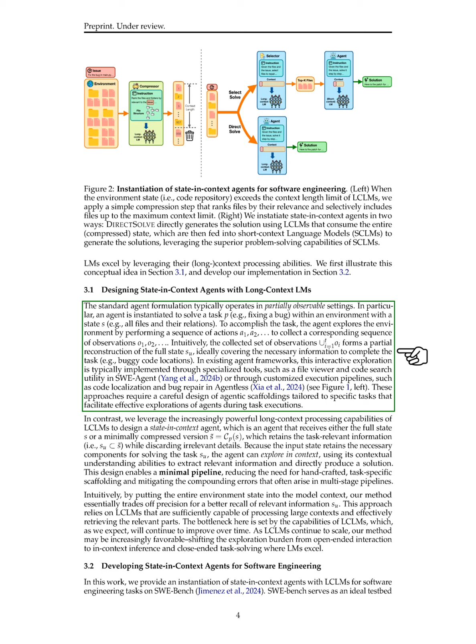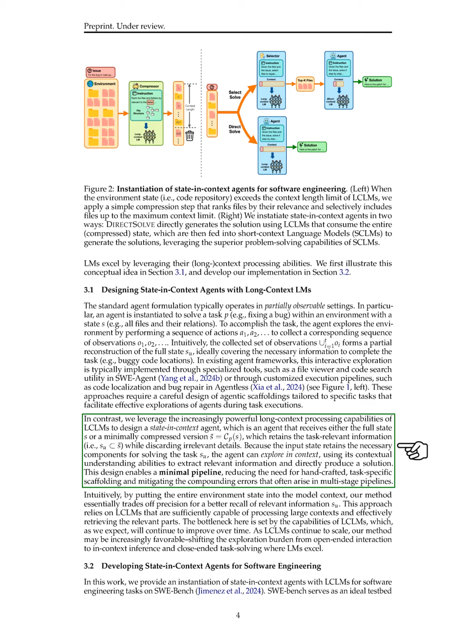In our standard agent formulation, we typically work in partially observable settings. An agent is created to solve a task, like fixing a bug, within an environment defined by its state, which includes all files and their relationships. The agent explores this environment by taking actions to gather observations, which ideally reconstruct the necessary information to complete the task.